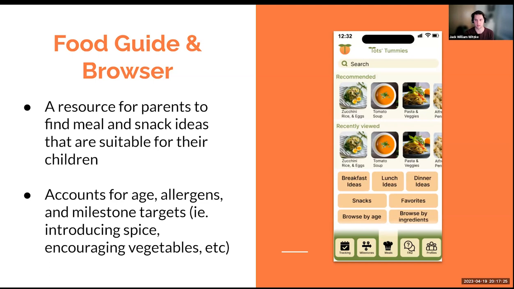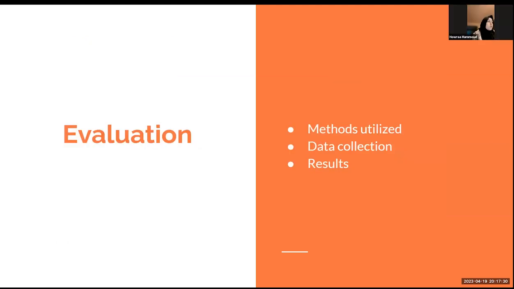Next, I'll pass it on to Howraa to discuss how we evaluated our first prototype. So with the functional prototype completed, we were ready to move on to user evaluation. We collected data and we wanted to see what our users thought.